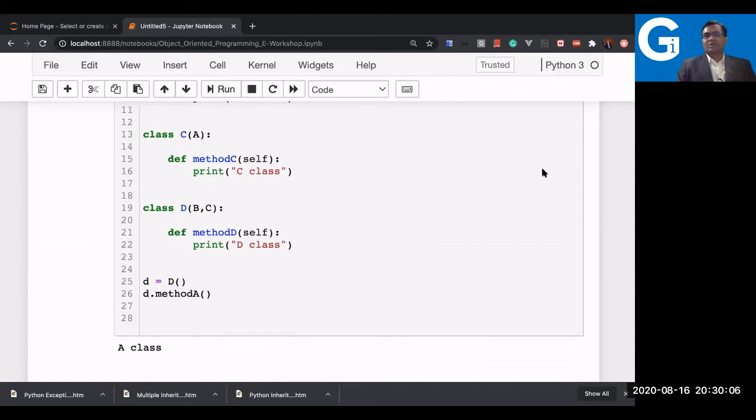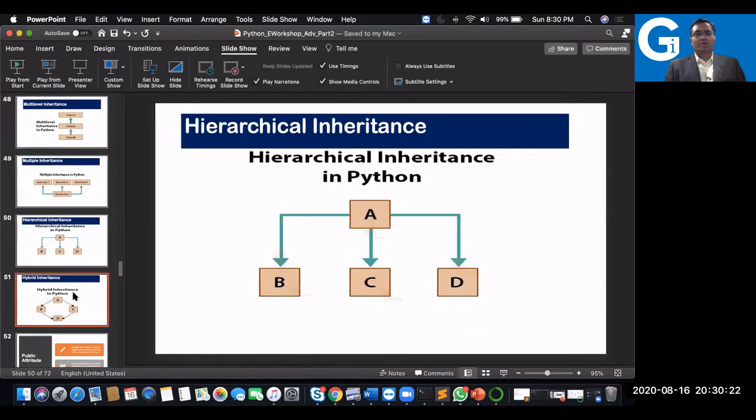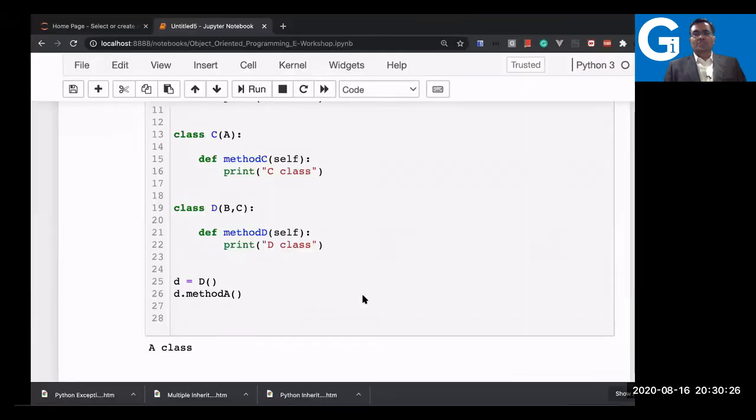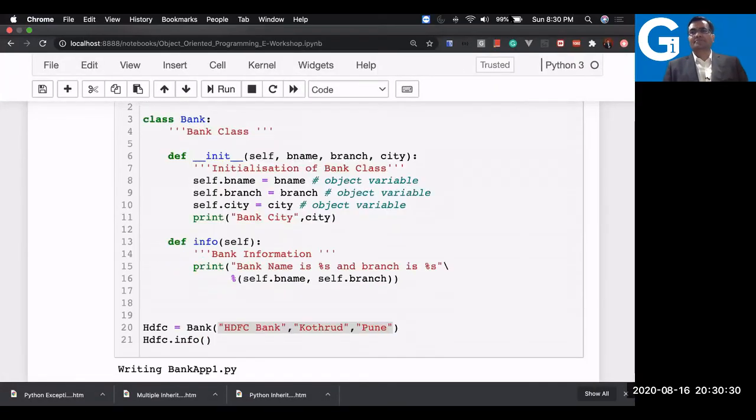I will request everyone to share feedback. I hope all of you are getting the concept part. So these are all the types of inheritance. We have to see practically some more things about the bank application now.